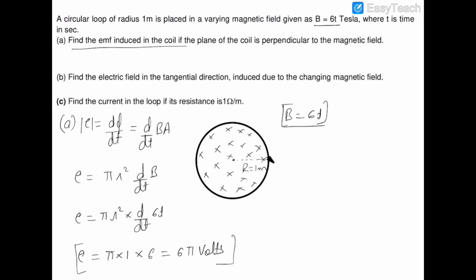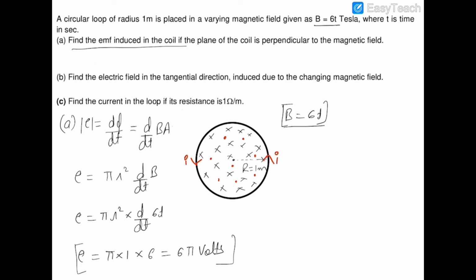Now we know that if this current is generated in the anti-clockwise sense, then its magnetic field would be in the dot direction, outside the plane. This is the magnetic field which is induced due to this induced current, and hence this induced magnetic field will oppose the original magnetic field. So the current would be in the anti-clockwise sense.